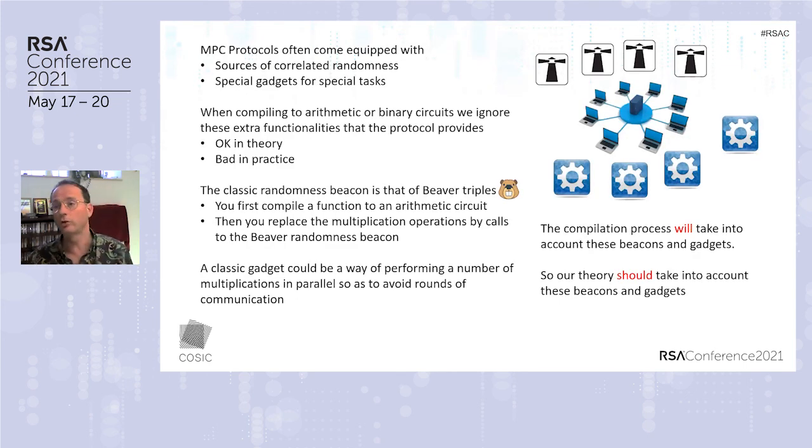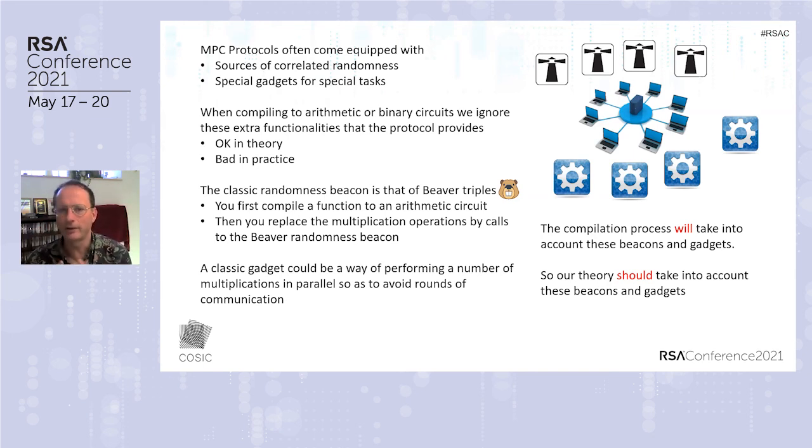MPC protocols come with all sorts of bells and whistles that you can add to them. Particularly these are sources of correlated randomness, and secondly, special gadgets for special tasks. So when we compile to arithmetic or binary circuits, it's okay in theory, but bad in practice because it doesn't utilize, as a first-class object, the things that the protocols come equipped with.